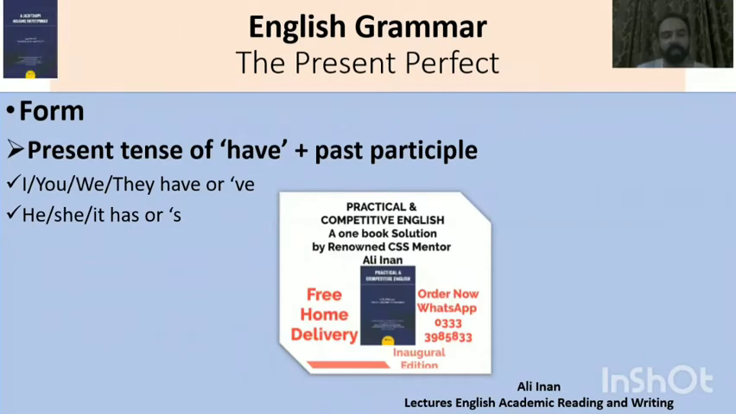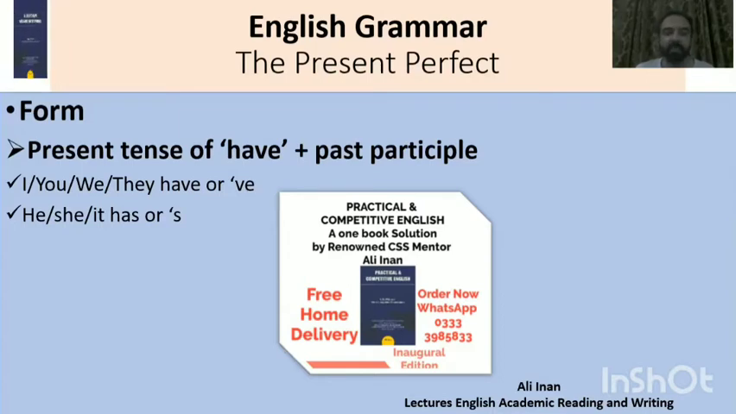The form of the present perfect tense is the present tense of have, which is has for singular and have for second person or plural or the first person I. Then we add the past participle form of the verb. So we would say, I have, you have, we or they have, he has, she has, or it has. And we can also use the inflection as well with an apostrophe VE or with an apostrophe S for have and has, respectively.